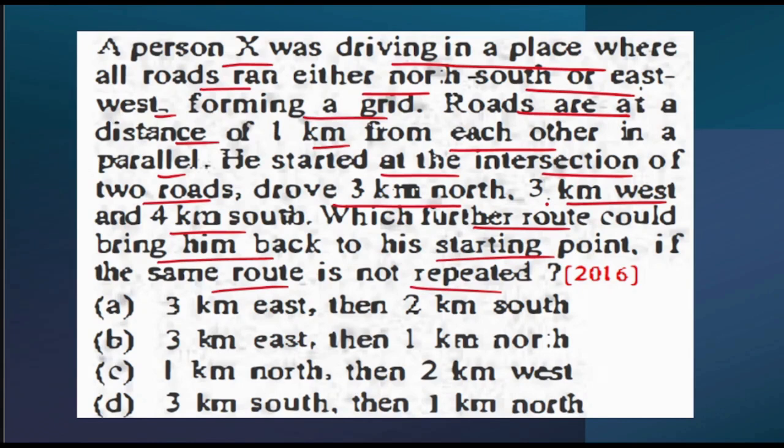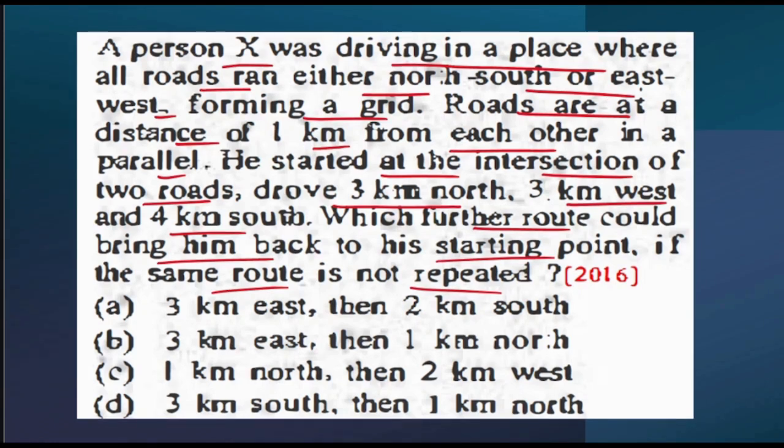If you have seen this particular question, it's a lengthy question, but when we solve it, we will see that it's not that tough. The question is saying that a person X was driving in a place where all roads ran either north-south or east-west direction. So let's solve this particular question.